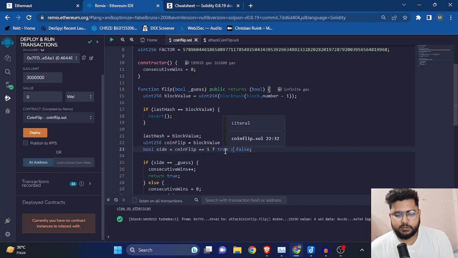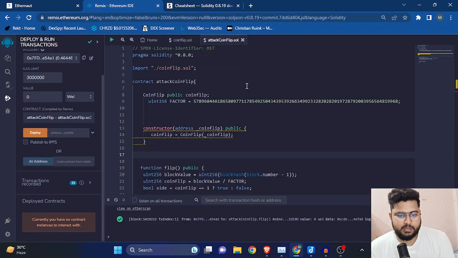The whole idea is to guess the correct coin flip. And how you'll do it, you'll just copy the whole contract. You have accessibility to the global variables that they are using to generate the randomness. So if they can generate a random number, you can also generate the same random number, guess it correctly and then submit it, right? That is what we are doing right here.